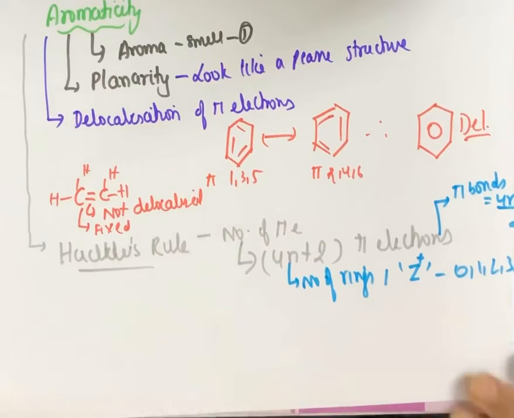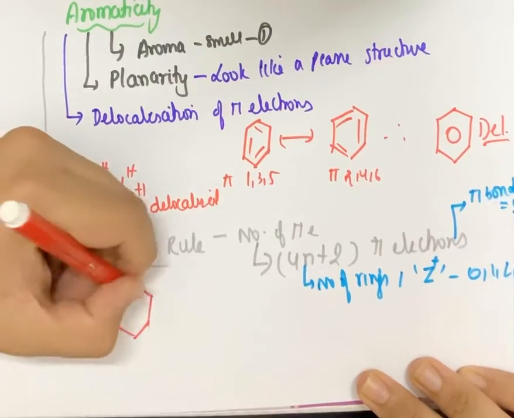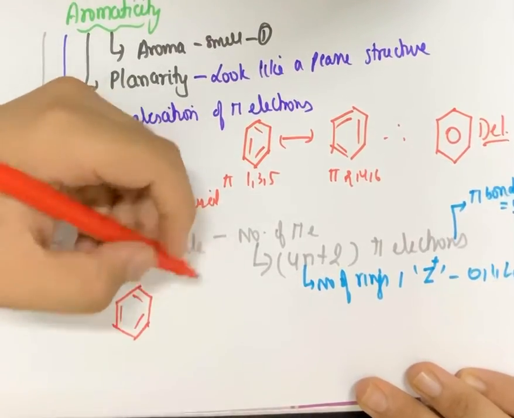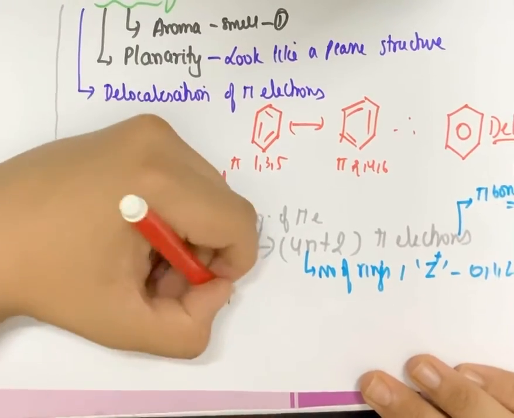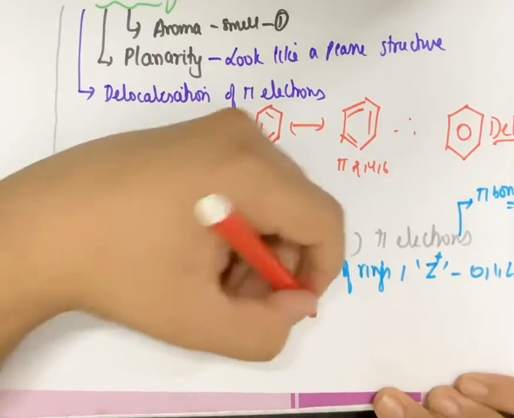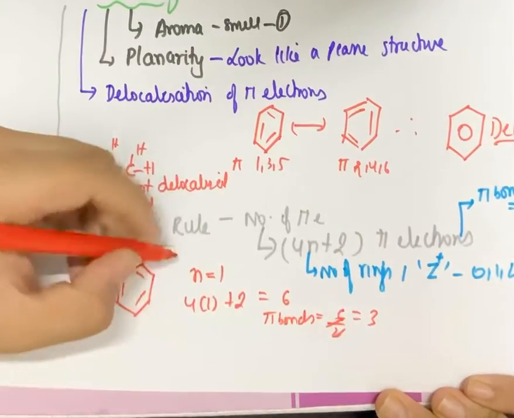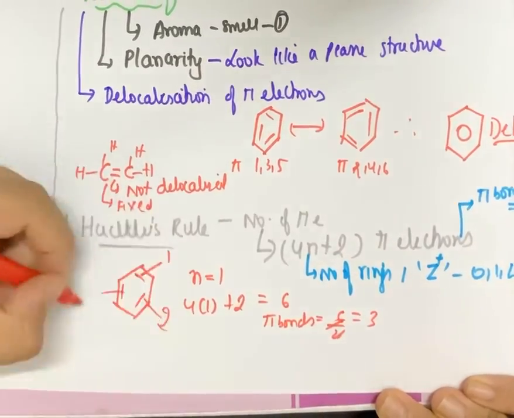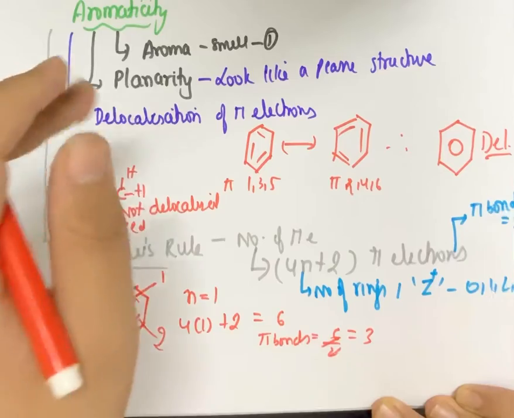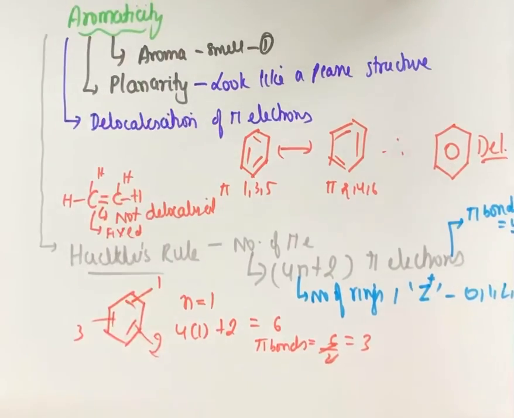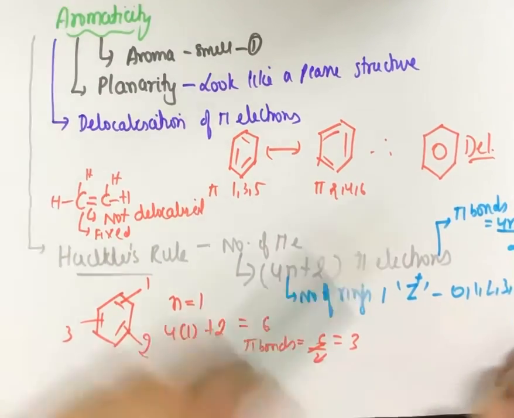Fine. So let's take it up as an example for benzene. If I have benzene here, how many rings do we have? We have one ring, so n is equal to 1. So let me use the Huckel rule. 4 into 1 plus 2 is the number of pi electrons, which is 6. 6 pi electrons means pi bonds is 6 by 2, which is 3. And we can see we have 3 pi bonds here in benzene. 1, 2 and 3. So it fulfills the Huckel rule. And if it fulfills the Huckel rule, it has aromaticity, it has planarity, it has delocalization of pi electrons, it is an aromatic hydrocarbon.